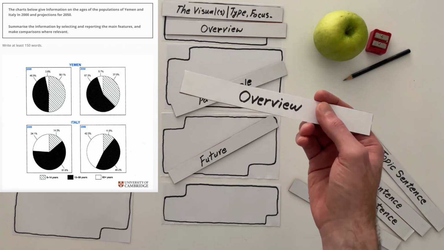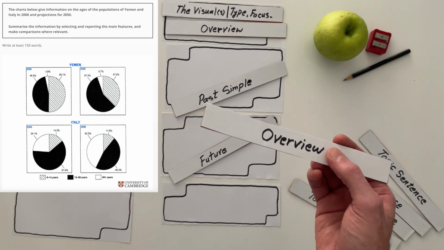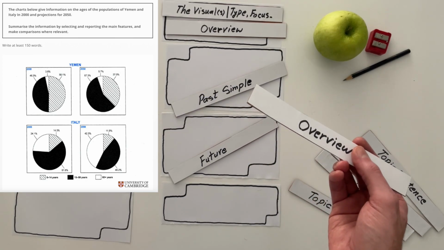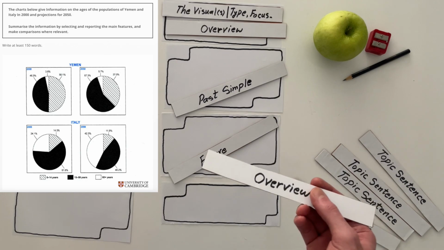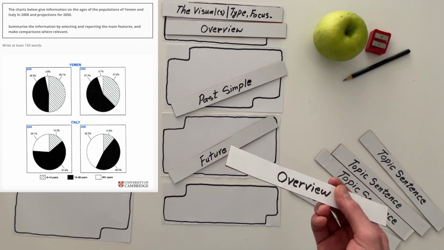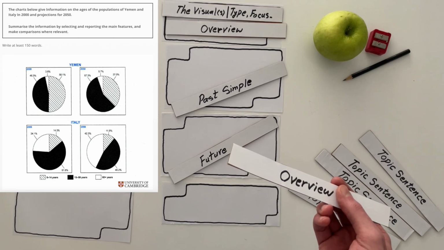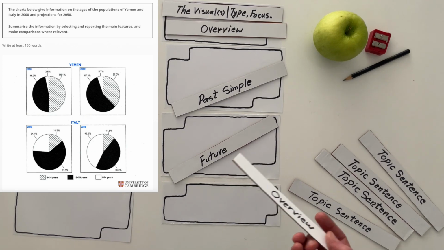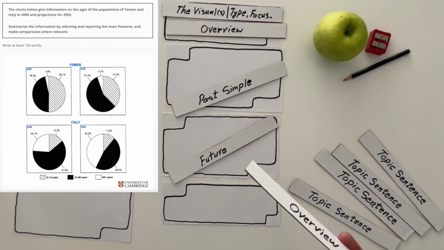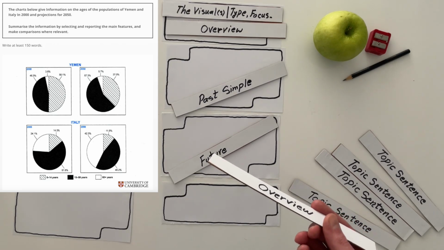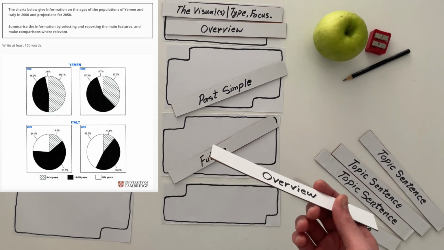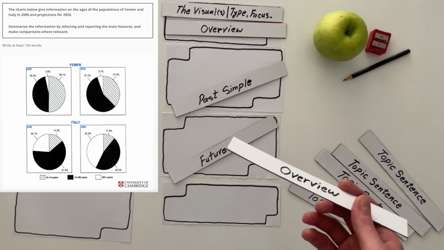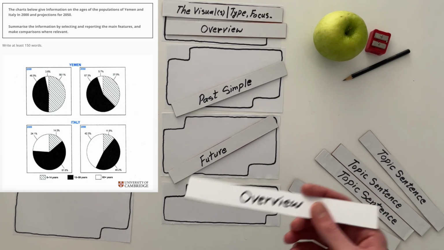I can focus on 60 plus, and say that for Yemen, the two major groups are 15 to 59 and 0 to 14, while for Italy, again, it's a little bit different. Basically, for Italy, 0 to 14 is the one that doesn't play a key role in the demographic, and the other two, 60 plus and 15 to 59, are the key elements.